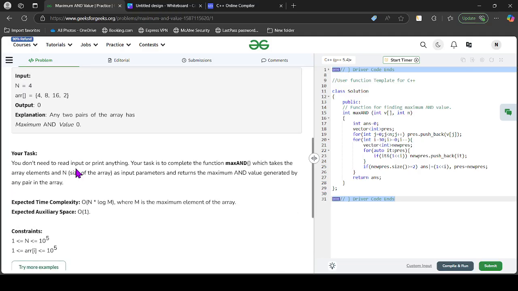So one of the basic ideas is, as the numbers are only up to 10^5, and because the bitwise AND of any two numbers is obviously less than or equal to both numbers, and the maximum number in the array is 10^5, we can try all values from 1 to 10^5 and check whether it is possible to get a bitwise AND of that value.